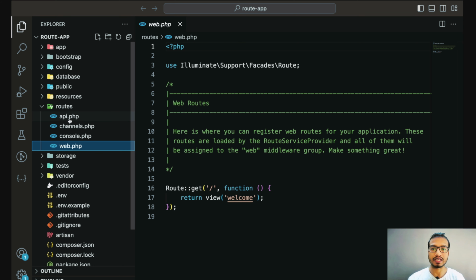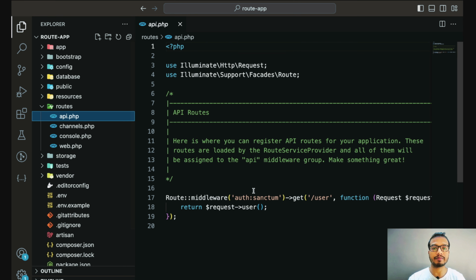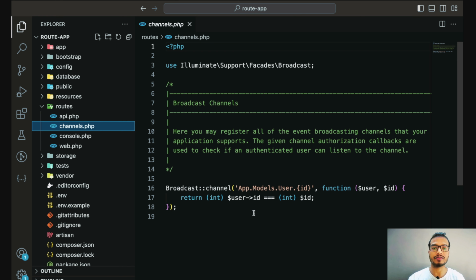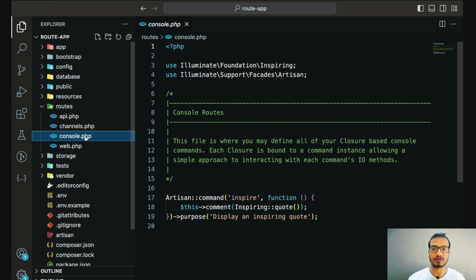Similarly, we have the api.php file, and this will be applicable only for API, like when you create any REST API in your application. Similarly, there is channels.php that will be used for broadcasting. Like if you want to trigger any notification, then you can define those routes here in channels.php. Also, we have console.php, and this will be used for creating custom commands, like when you want to create any queue and cron job. Then you can define those routes here in the console.php file.